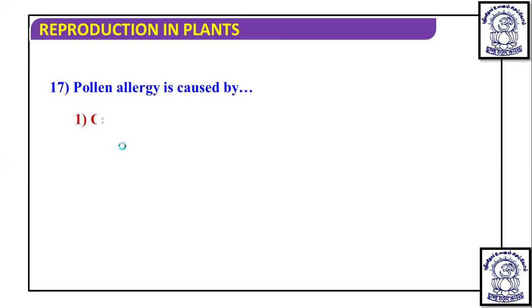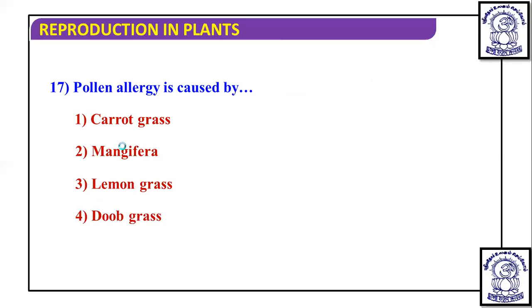Next question, pollen allergy is caused by. You know that pollen allergy is caused by the pollen grains of different plants. But one example we have discussed is Parthenium, which is commonly known as carrot grass, so that becomes the correct answer. And this carrot grass causes a pollen allergy, which is known as hay fever. Okay, so you should remember this.